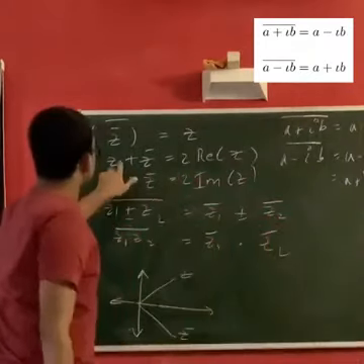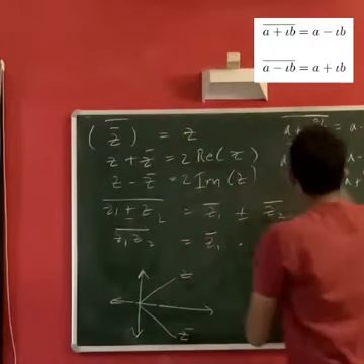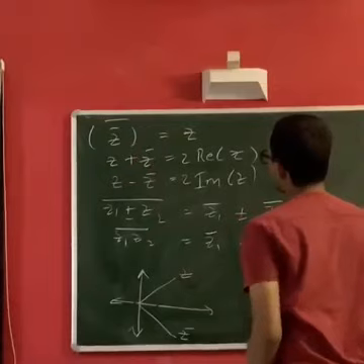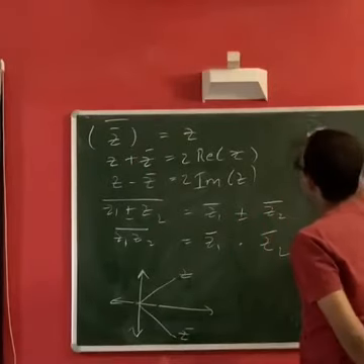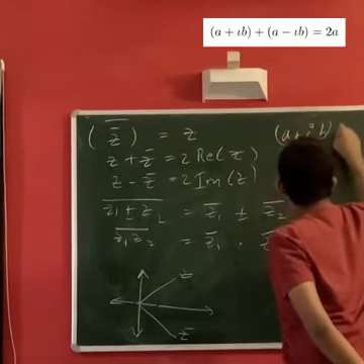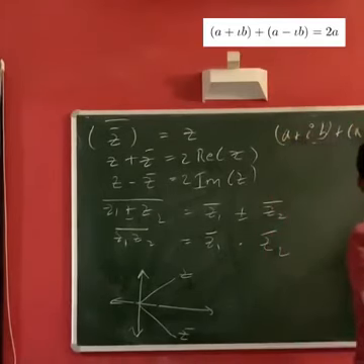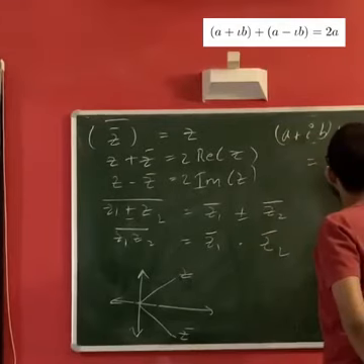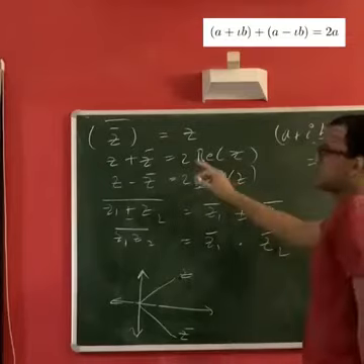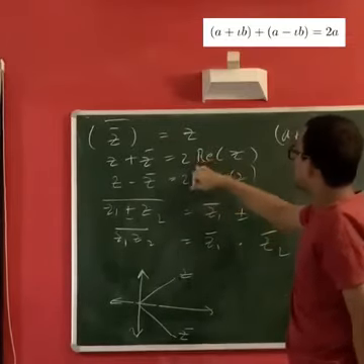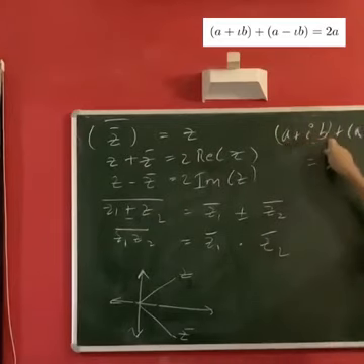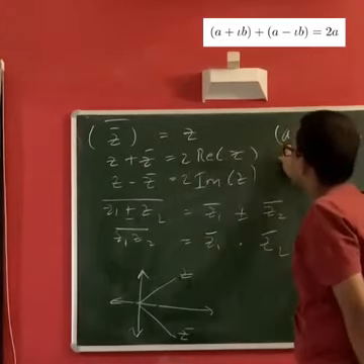So now looking at z plus z bar, if z is a plus ib, then we have z bar to be a minus ib, making their sum equal to 2a, which is exactly 2 times the real part of z. So this is just a notation. Re of z means the real part of z. That is, if z is a plus ib, then Re of z is a.